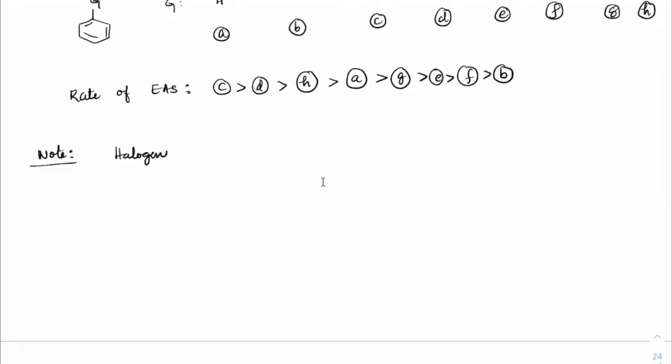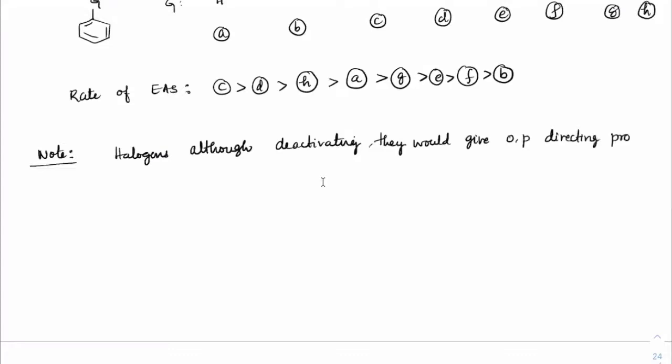Halogens, although deactivating in nature, would give OP directing products. Okay. Now our objective is to find out where exactly the electrophile will go if there is one equivalent. If at all I take only one equivalent, we need to know where exactly that electrophile will go. Okay. Have you all done with that?